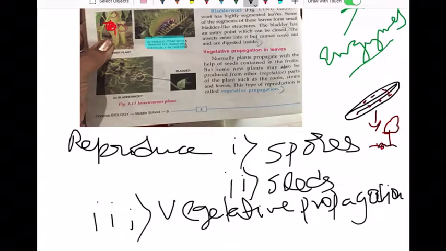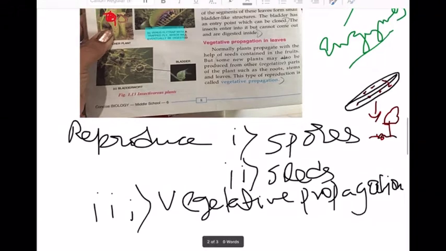And then we have leaves, the bryophyllum leaves. You have learnt of bryophyllum leaves. Bryophyllum leaves have buds at the edges of their leaves, and when the leaves fall on the soil, new plants grow from the buds. So these are the various ways a plant can vegetatively propagate. Okay.